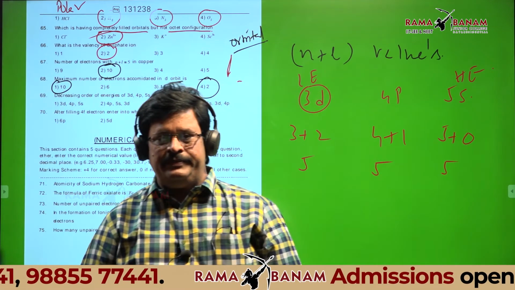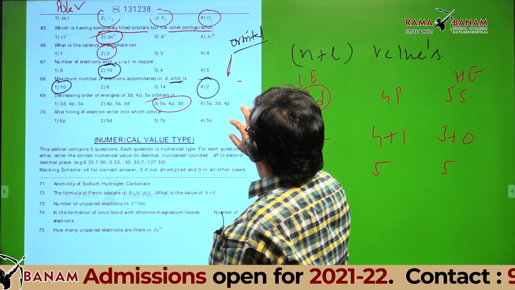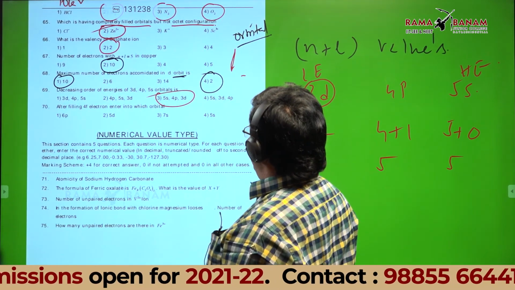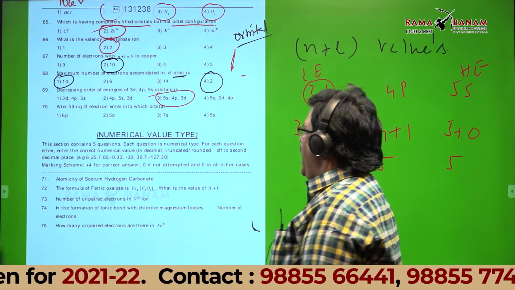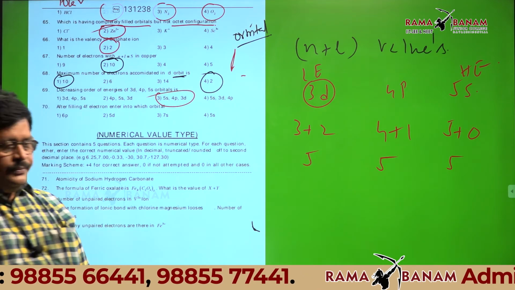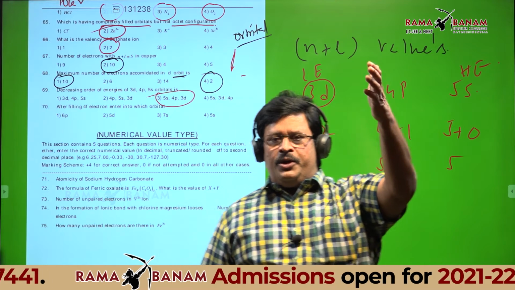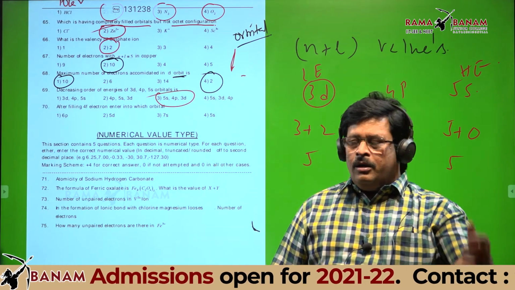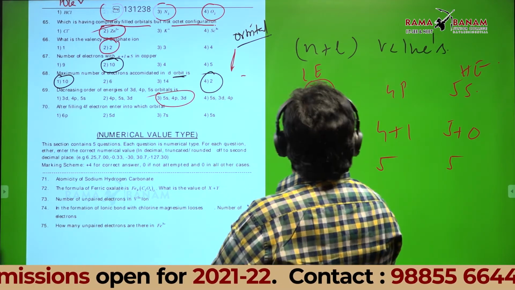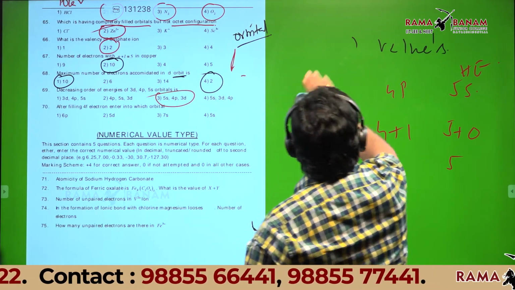Now coming to the next question. After filling 4f electron, an electron enters into which orbital? You can find that by Aufbau diagram. 3d? Not 3d, sir. 5s.